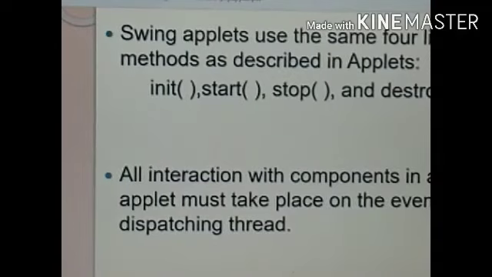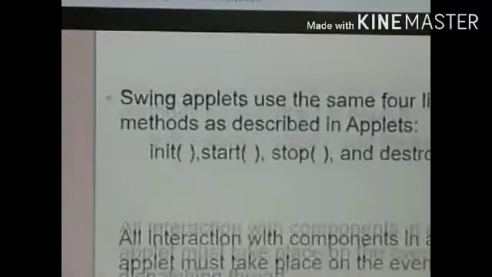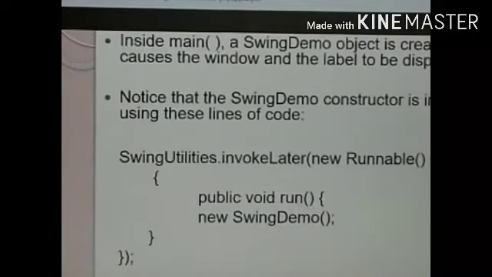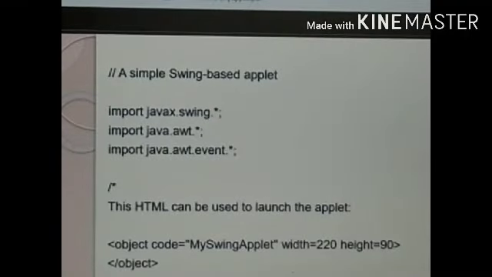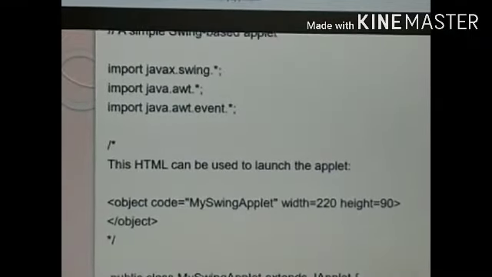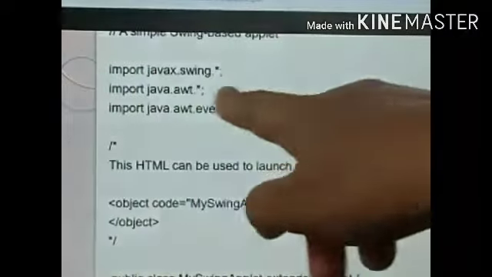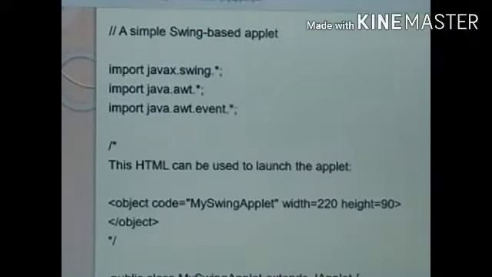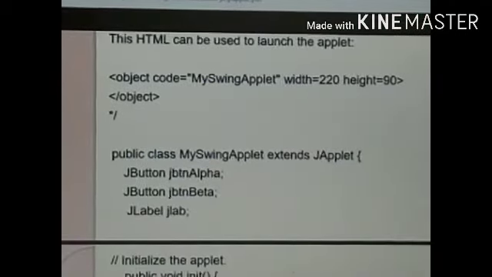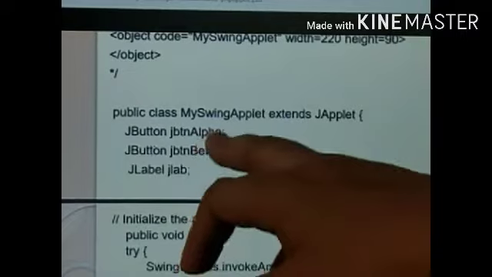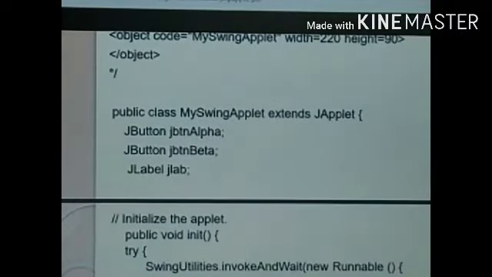This will be the same. The event dispatching thread is the run thread. Here we have used it, public void run. The same thing is mentioned here as the event dispatching thread. So here is the swing applet. See javax.swing, java.awt.event. Except Applet we have used other things. And here I extend JApplet, not directly Applet. I am including two JButtons and one JLabel.